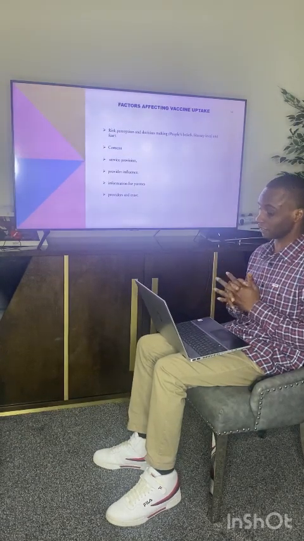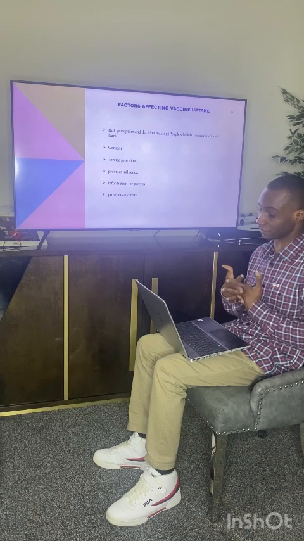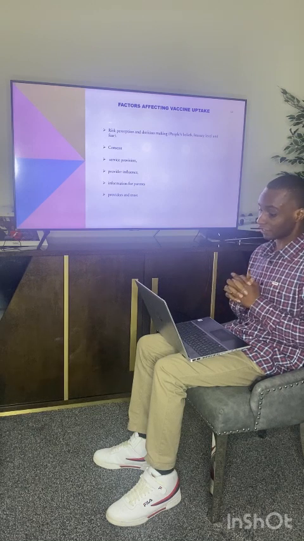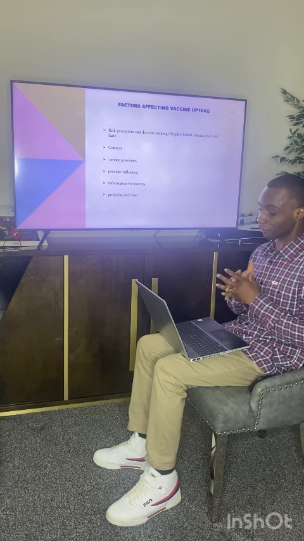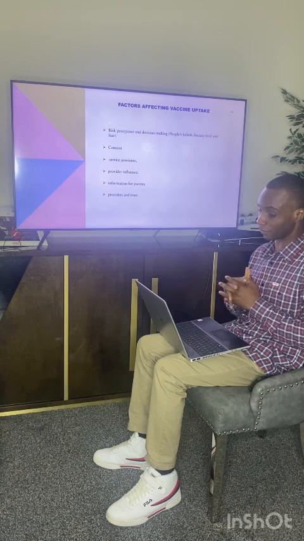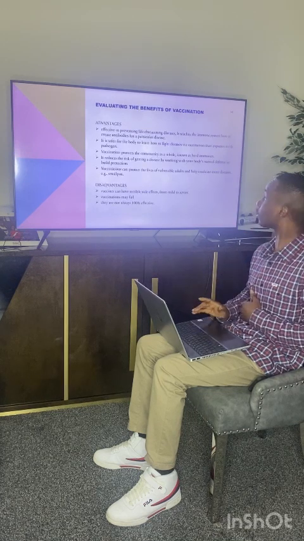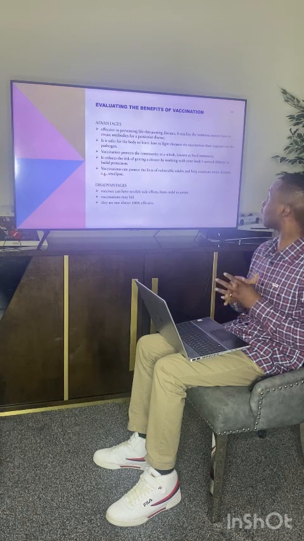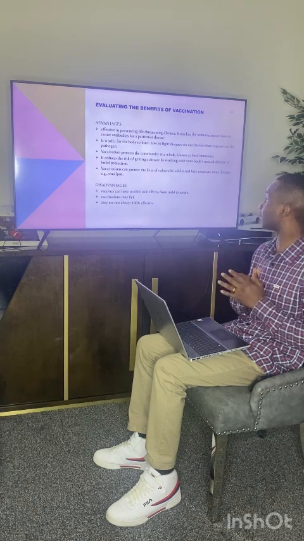Factors affecting vaccine intake include risk perception and decision making, consent, service provision, provider influence, information for parents, providers, and trust. Evaluating the benefit of vaccination, we have the advantages and disadvantages.